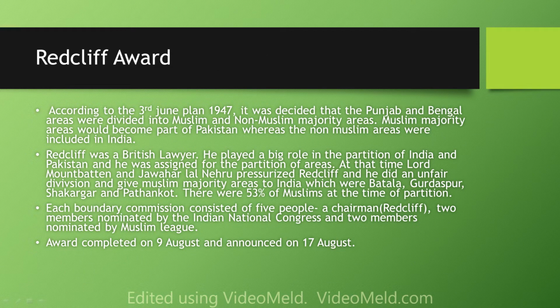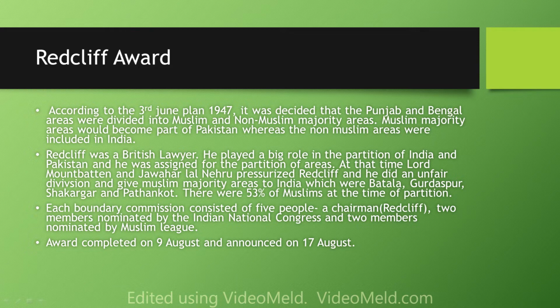Redcliffe Award. According to the 3rd June Plan 1947, it was decided that the Punjab and Bengal areas would be divided into Muslim and non-Muslim majority areas. Muslim majority areas would become part of Pakistan, whereas the non-Muslim areas were included in India. Redcliffe was a British lawyer.